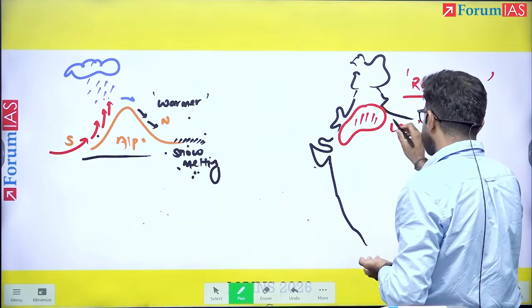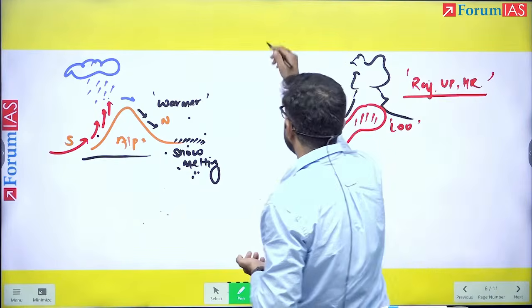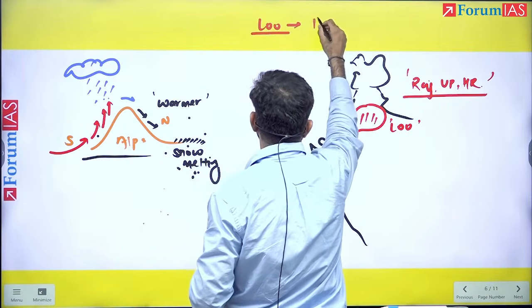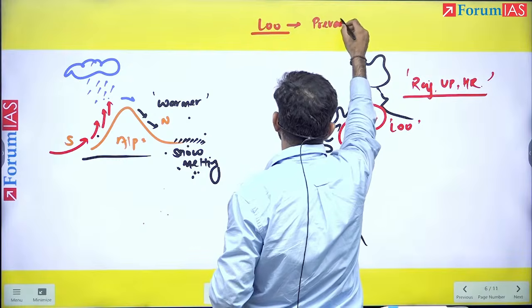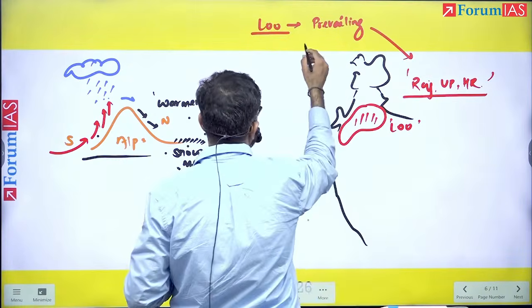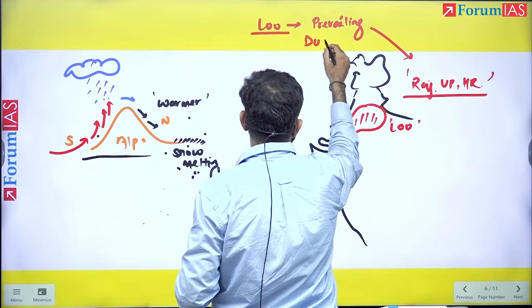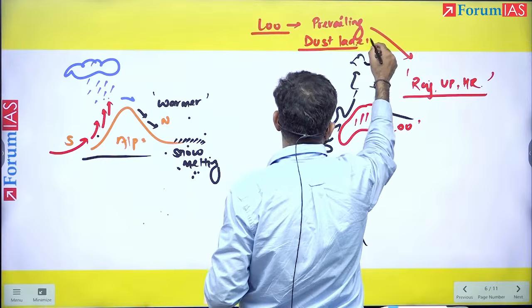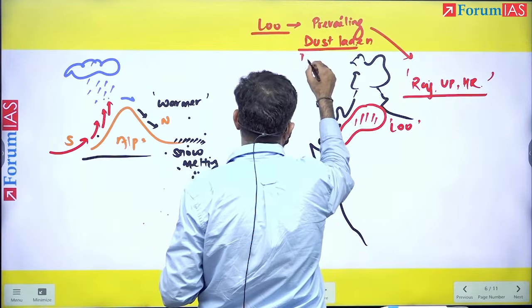So Loo is nothing but a very hot wind. If we compare this Loo with the others, region of prevalence, where is it prevailing? It is prevailing in India, and where exactly? These regions, number one. Number two, it is also dust laden. Sometimes it will come with dust. It is extremely dry.